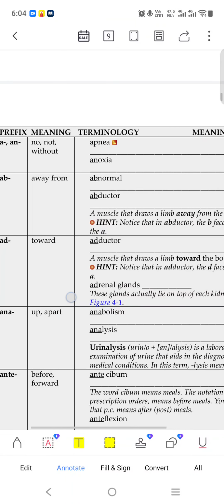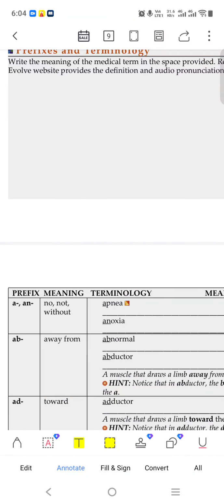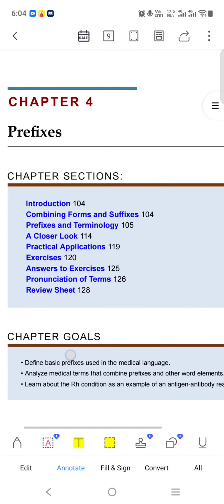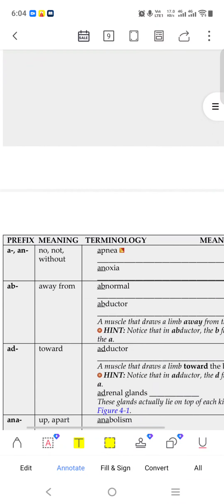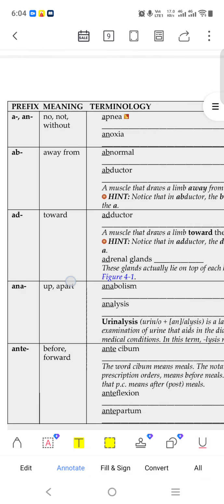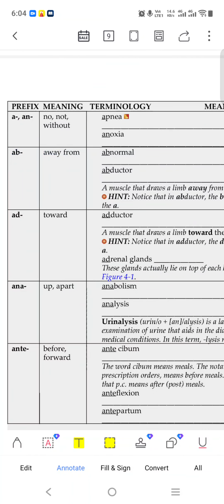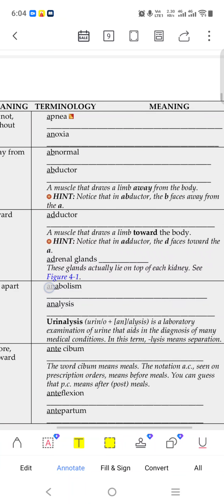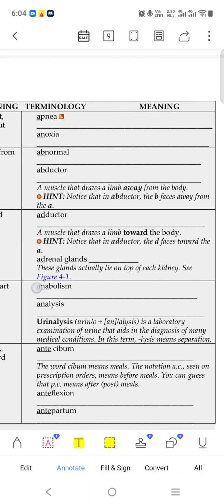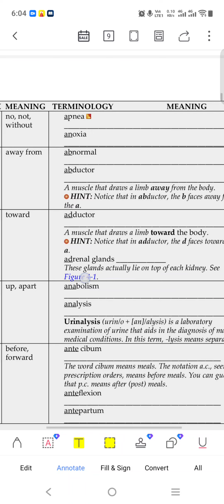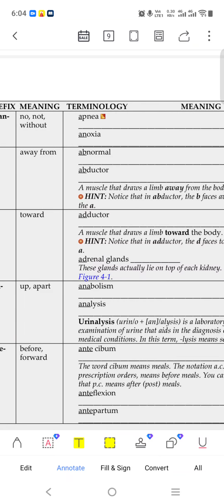We are in chapter 4. So whenever the ab word comes, it means away from, like abnormal, abductor. Abductor means a muscle that draws a limb away. Suppose we are putting our hand far away from our body, stretching our hand upward, so it is the abductor.